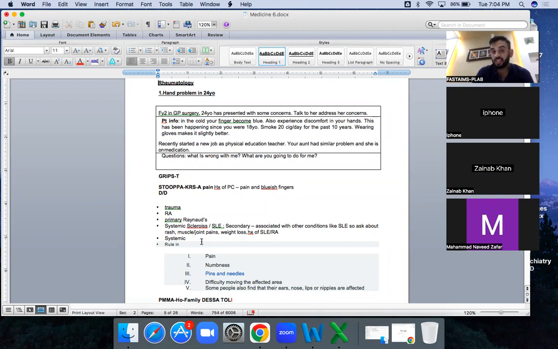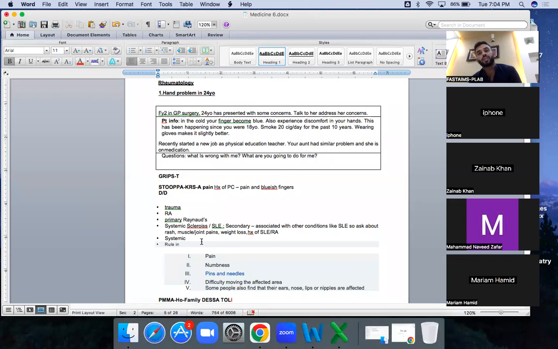Then the systemic sclerosis: any skin issue, because in systemic sclerosis the skin becomes a particular way. You can ask about any skin problem, any skin rash, because you are ruling out SLE as well. Any pain, any joint pain.